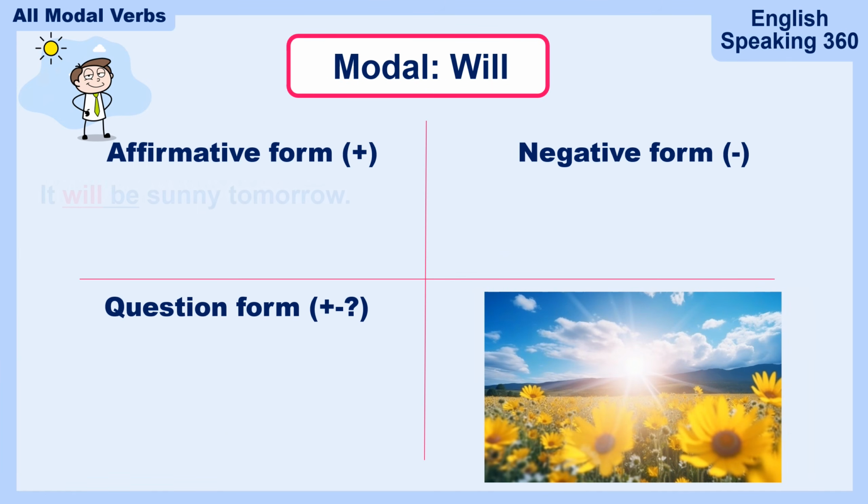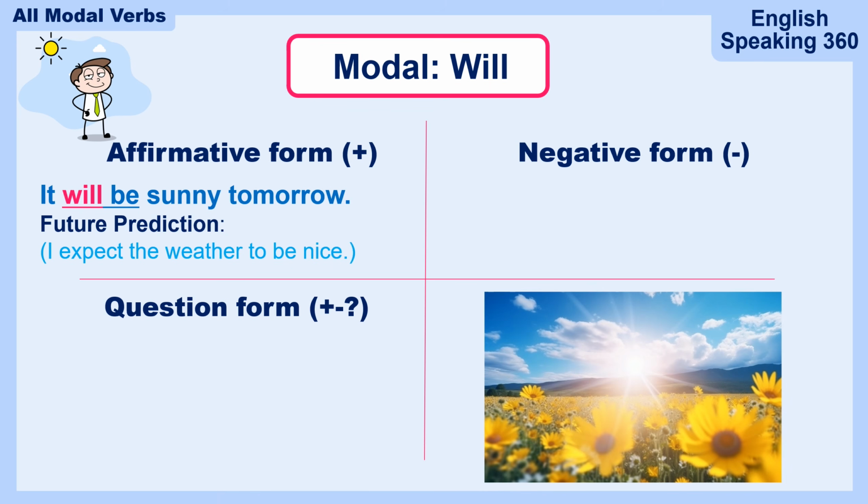Will at the affirmative form: it will be sunny tomorrow. It will be sunny tomorrow is a future prediction. I expect the weather to be nice tomorrow. How about the negative form? It will not be sunny tomorrow. The contraction is a little bit tricky here, so be careful.